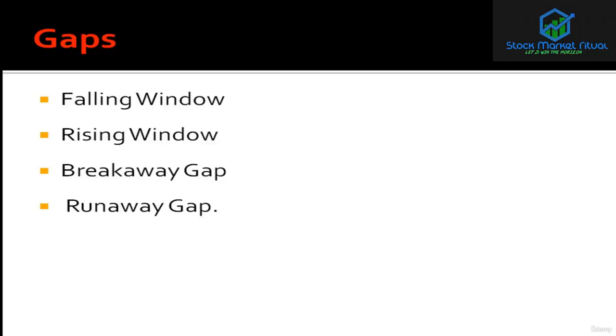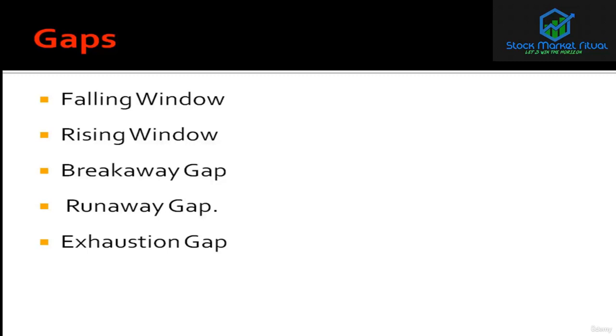Now this breakaway gap is usually followed by a runaway gap, and then the runaway gap is followed by an exhaustion gap. That means maybe 2, 3 or 4 days consecutively the price is opening gap up and sustaining that gap and continues to go up, or go down if it is on the downside.